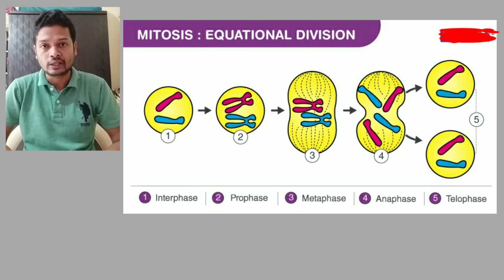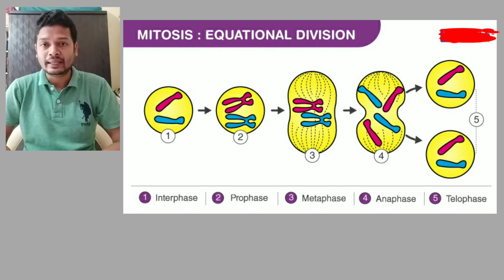It does not change. When one cell divides to form two cells, both the cells which are formed, called daughter cells, have exactly the same number of chromosomes as that of the parent. So there is no genetic variation, no differences in the new cells which are formed. That is the speciality of mitosis.